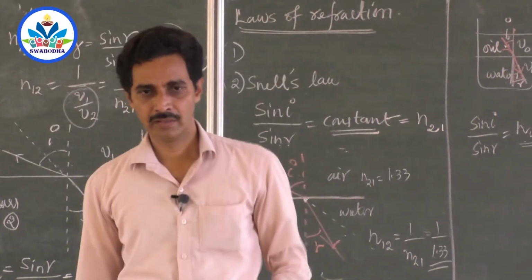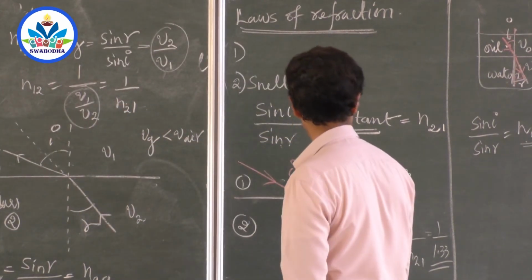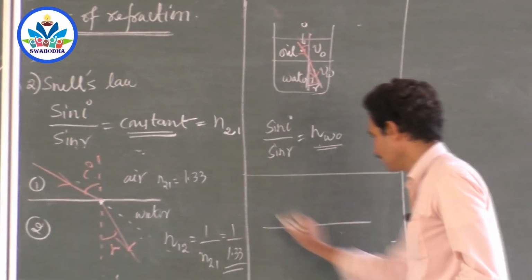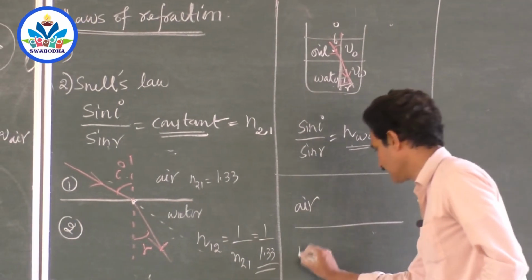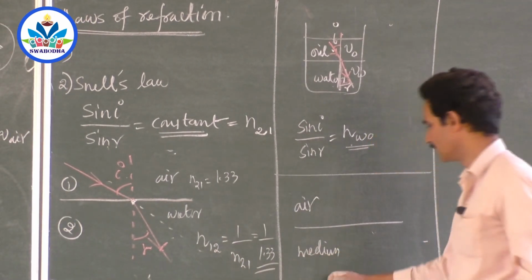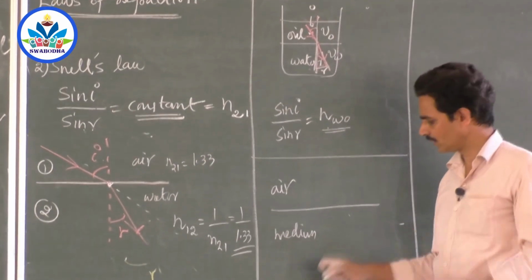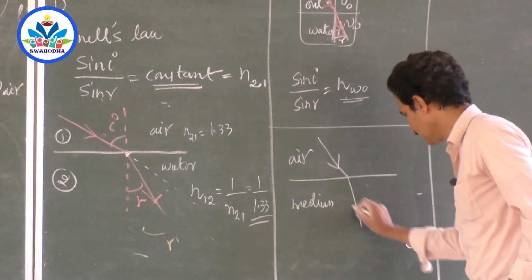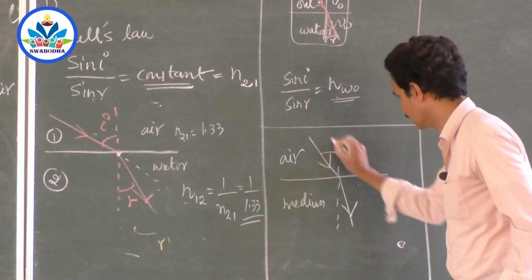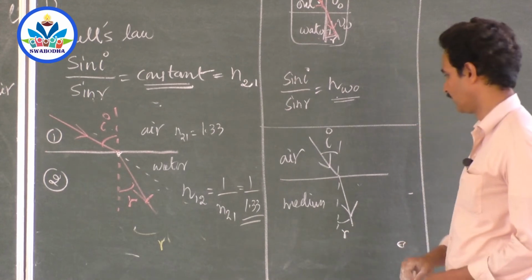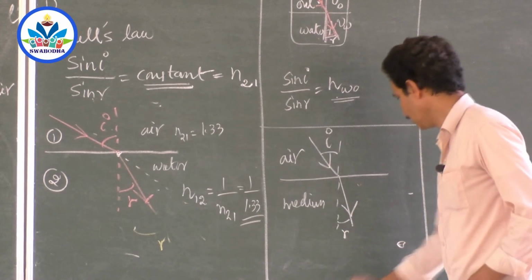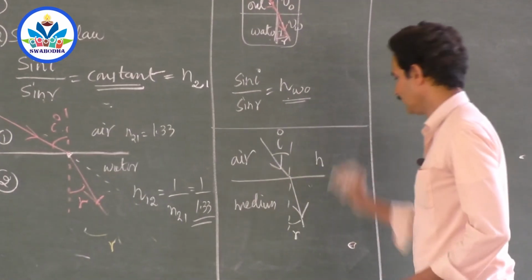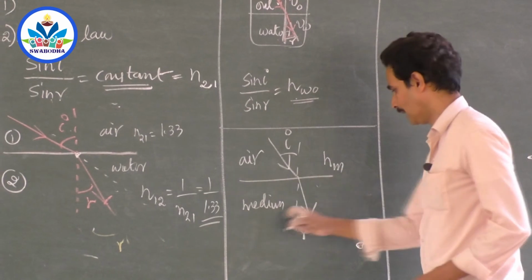First medium is common. If the first medium is common and if it is air, then we define the refractive index like this. Suppose this is air, and this is any medium, say glass, kerosene, benzene, water, oil, anything. Take a ray of light in air, put it inside water, let it undergo refraction. This is the angle of incidence and this is the angle of refraction. Now, if you want to write what is sin i by sin r,